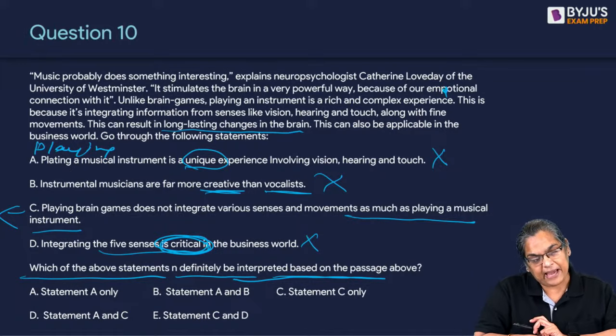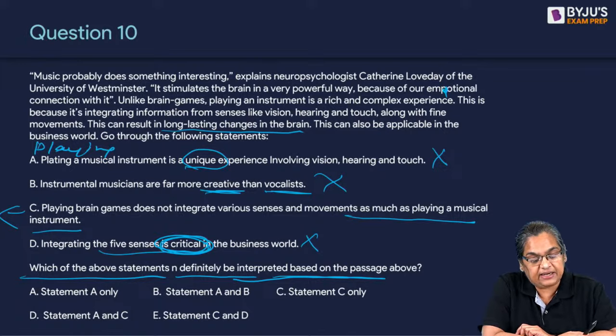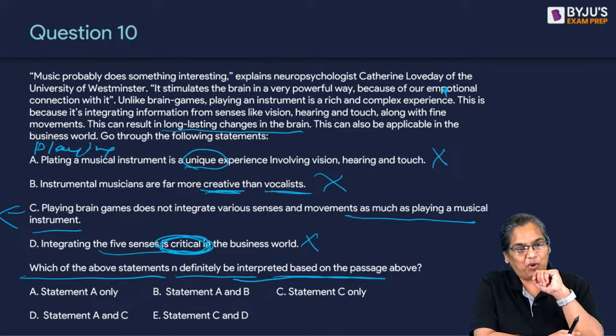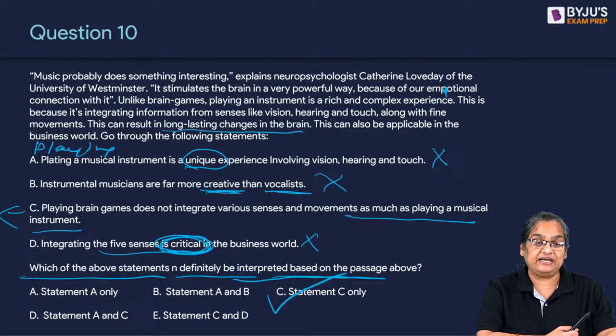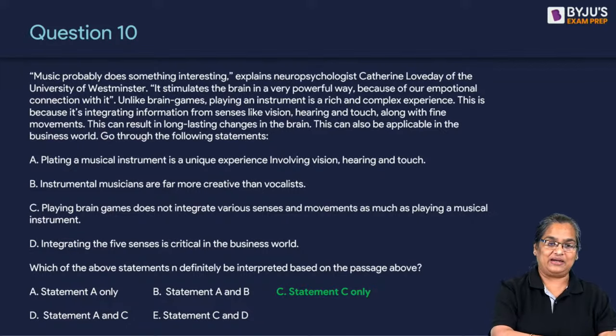Those of you who marked E, he said this can be applicable in the business world. Where did it say it is critical? You can apply it, does not mean it's critical for that. Did you see the difference? The word here is applicable and you read applicable as critical, which is wrong, which is a critical point to note. Therefore, it is only C. It's the correct answer, not C and D. I knew even as you people were marking E, I understood why and how.